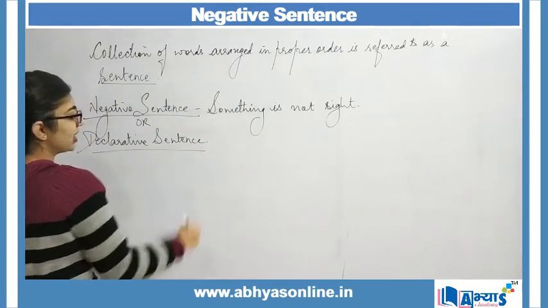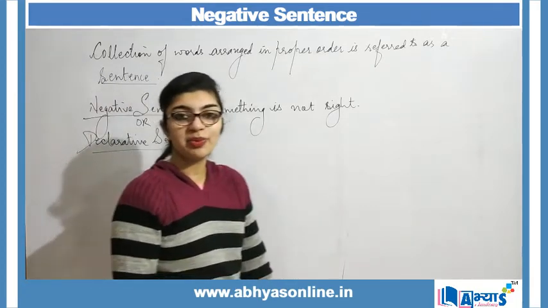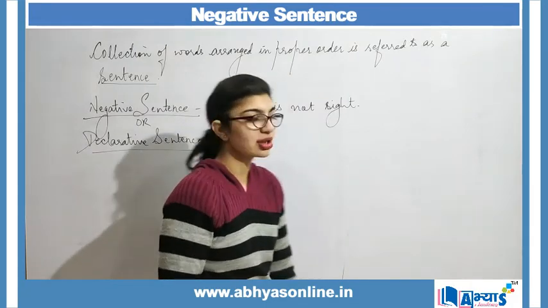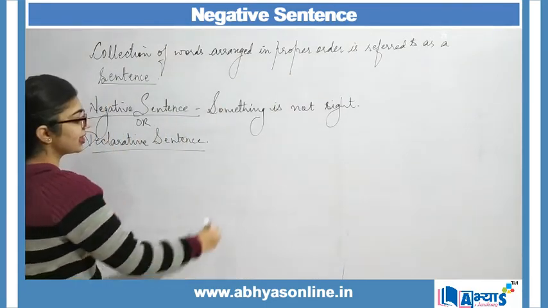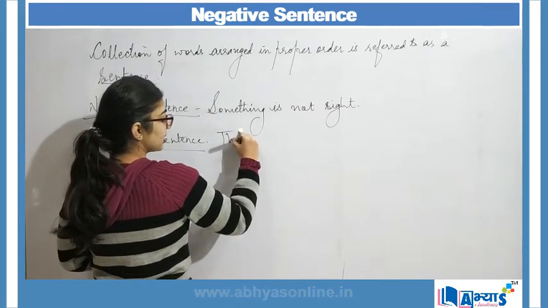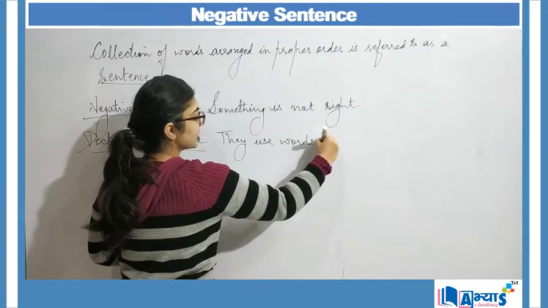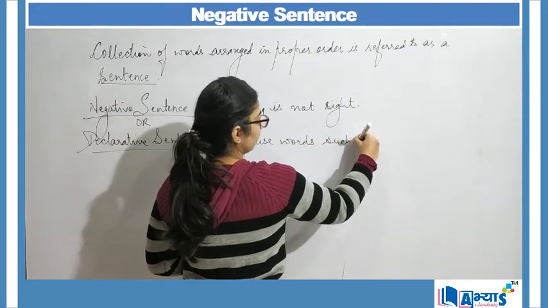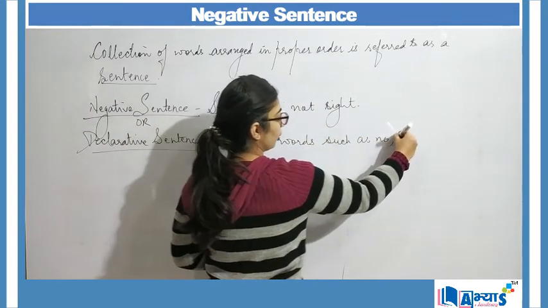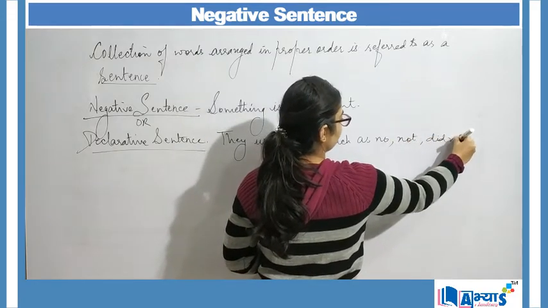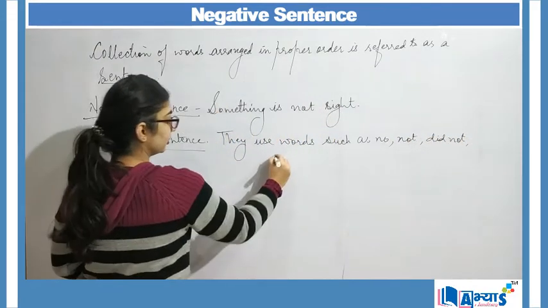Now, a sentence becomes negative only when we make use of words like no or not. So negative sentences use words such as no, not, did not, or I can say none.